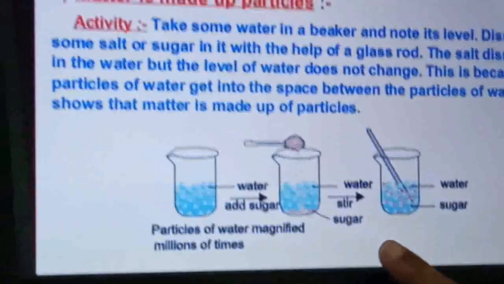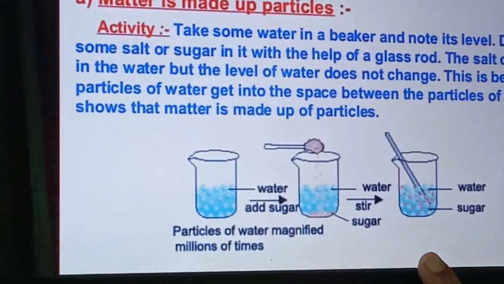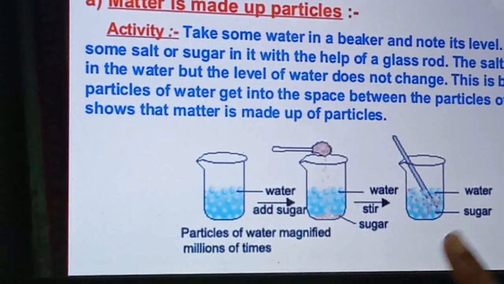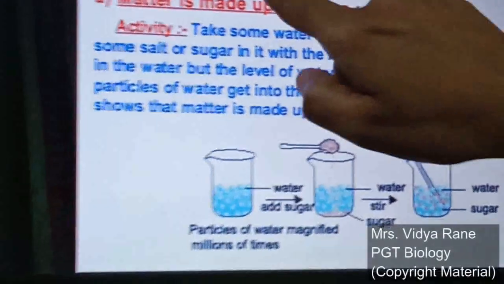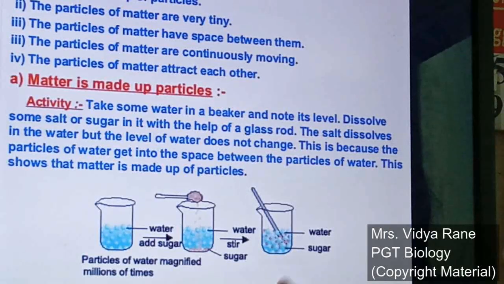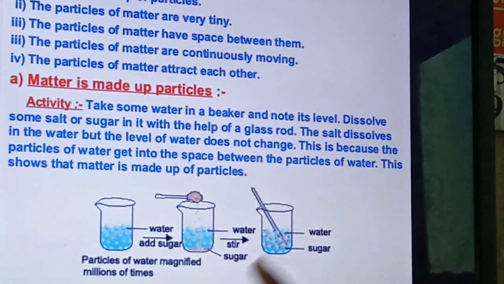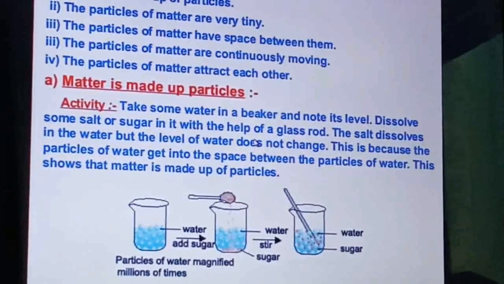So this activity shows that matter is made up of particles, and even your third point, that particles of matter have a space between them. Every matter is made up of small particles, and they have a space between them.